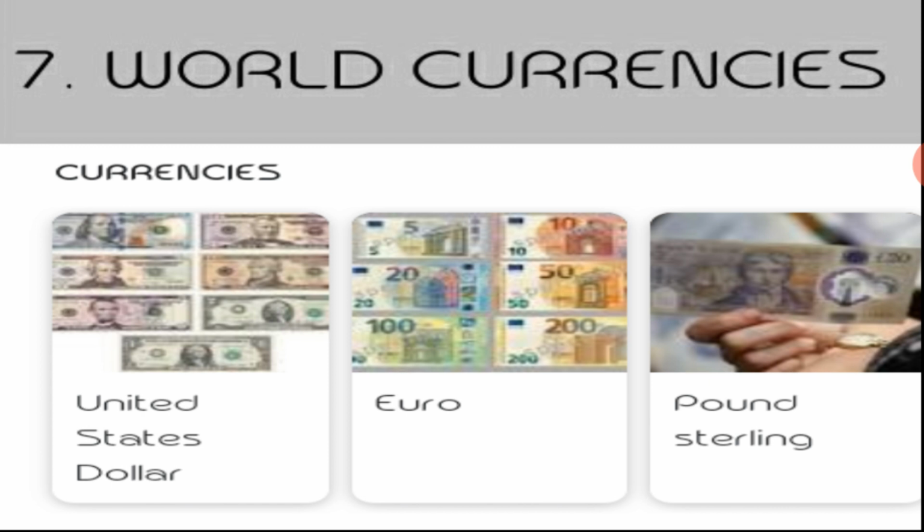Then euro. Euro is the name of money. It is the form of money in France. Then pound sterling. Pound sterling is the name of money in the United Kingdom. So currency is nothing but a form of money that is used in a particular country. Each country has its own currency.